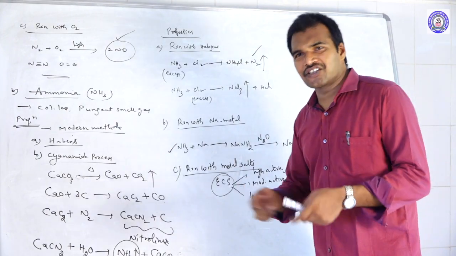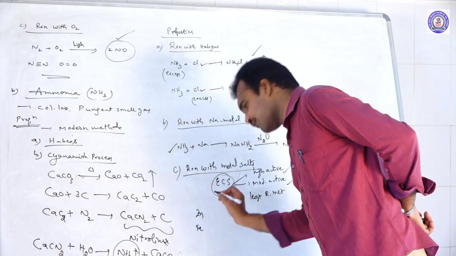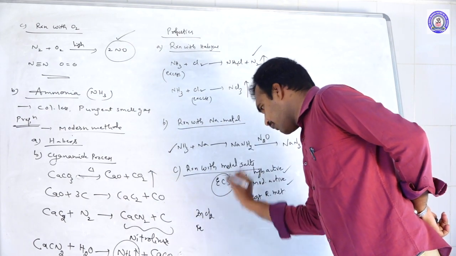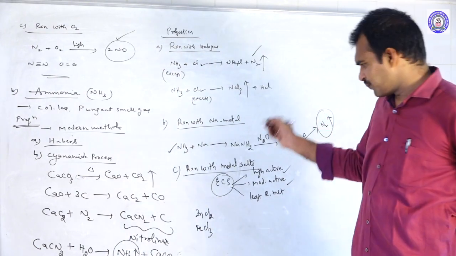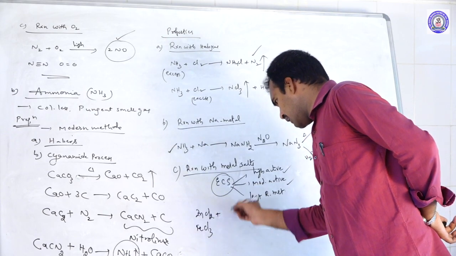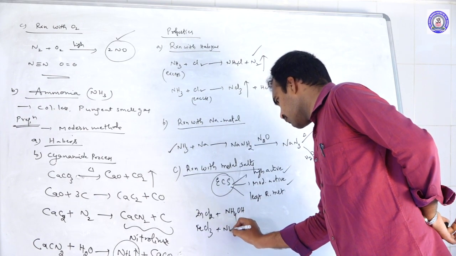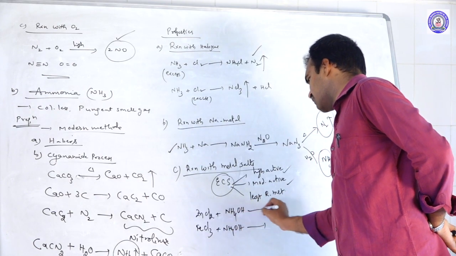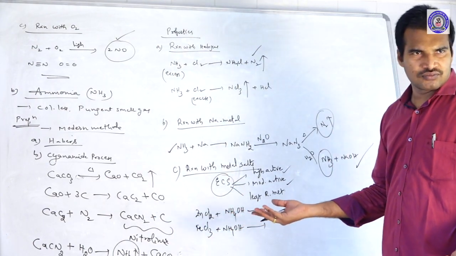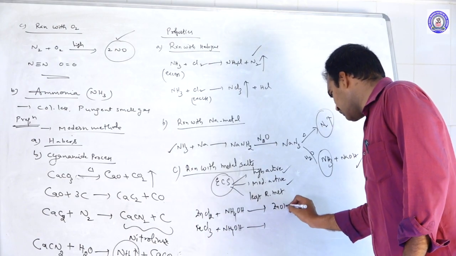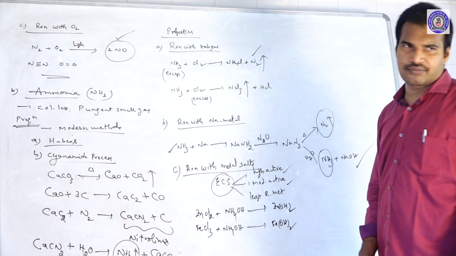Next one, moderately active metals. Moderately active means zinc and iron. So I am taking zinc chloride, and for iron I am taking ferric chloride or ferrous sulfate, whatever it may be. When these dissolve in aqueous ammonia, that means ammonium hydroxide, what happened? Let us see. Displacement will take place. Zinc hydroxide precipitate will form, and here ferrous hydroxide precipitate will come.